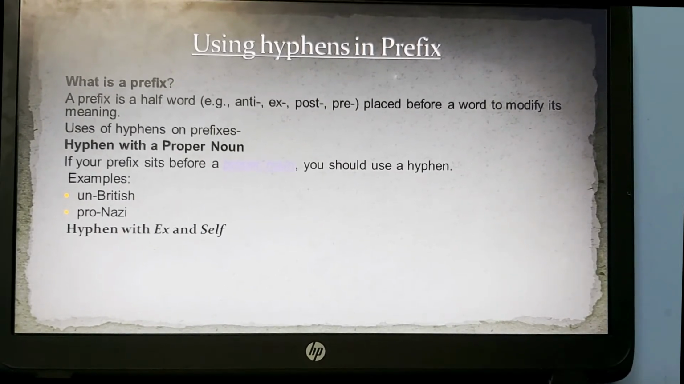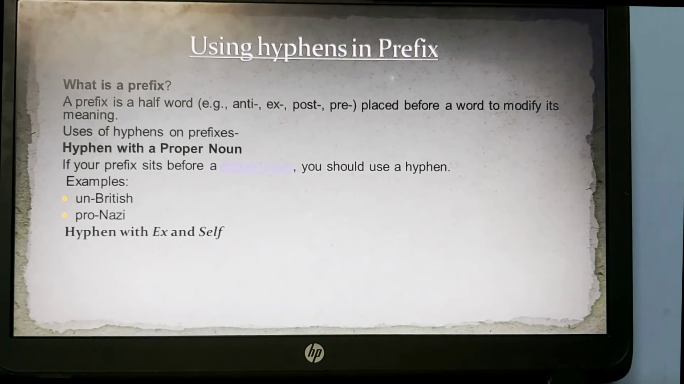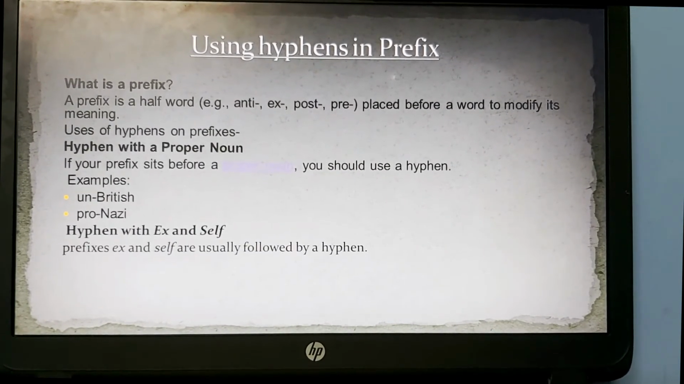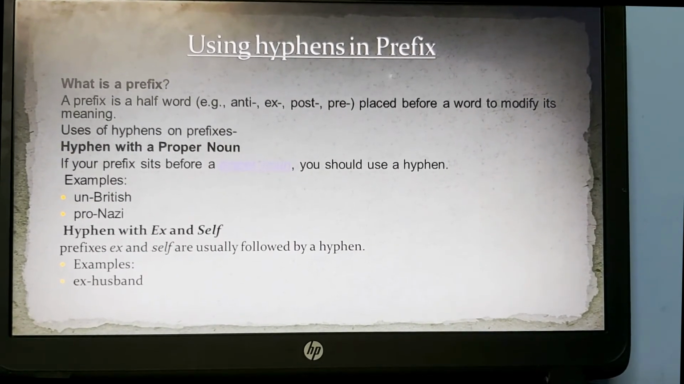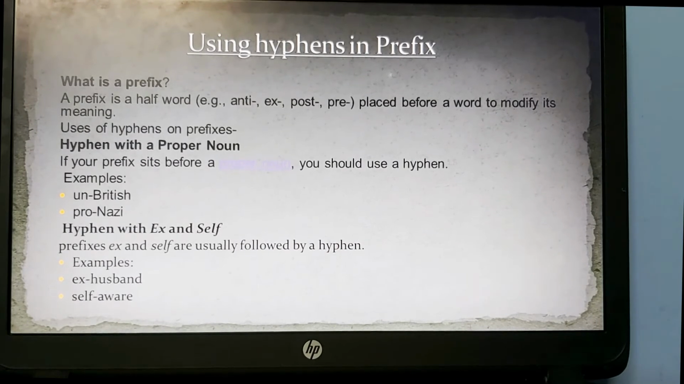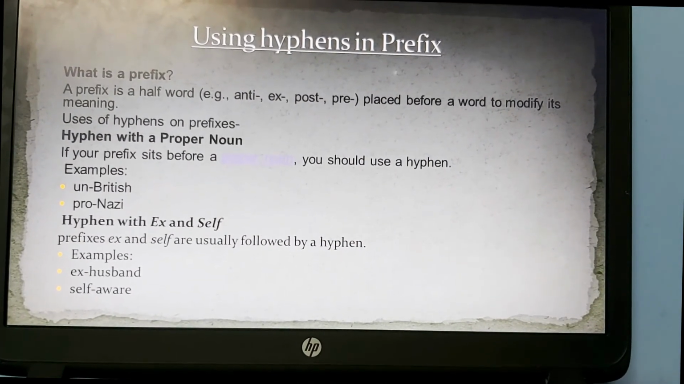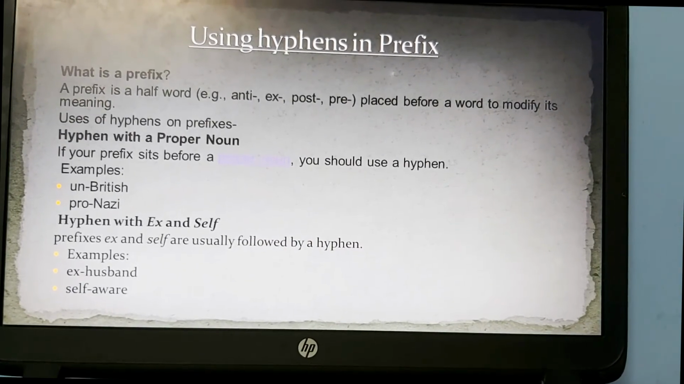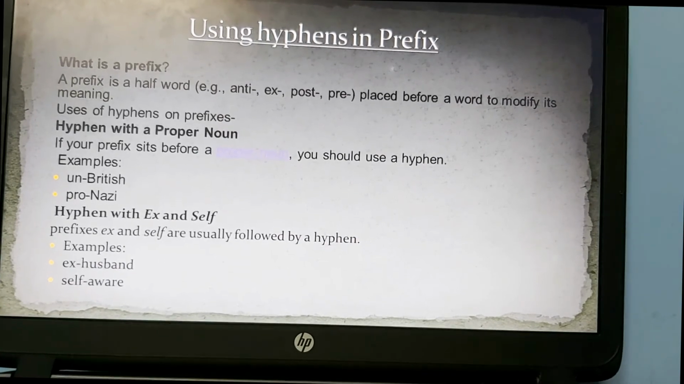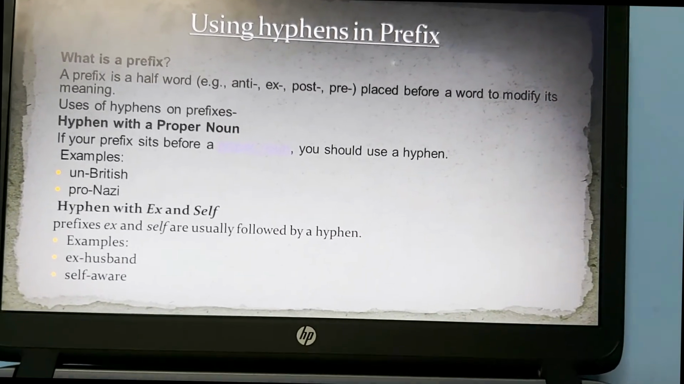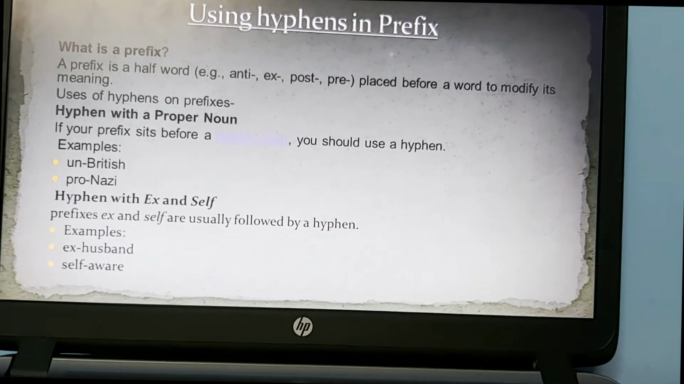Next, hyphens with ex and self. It is compulsory to use a hyphen if we use the ex or self prefixes. As an example, ex-husband or self-aware. Ex-husband means a husband who was prior or before. Self-aware means aware, built with self, meaning I have to be aware. So with self and ex it is compulsory to use a hyphen.